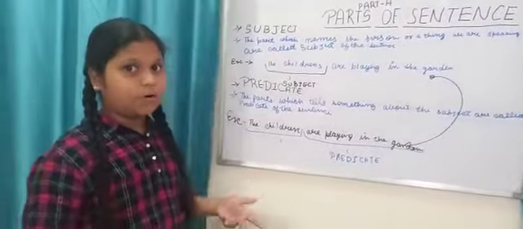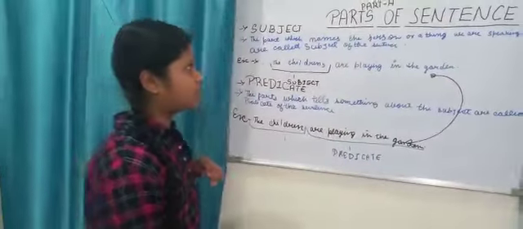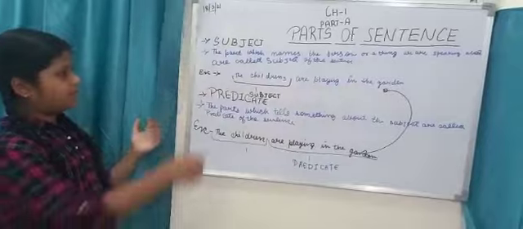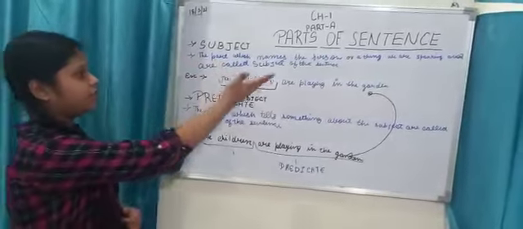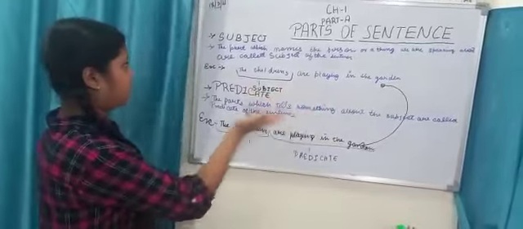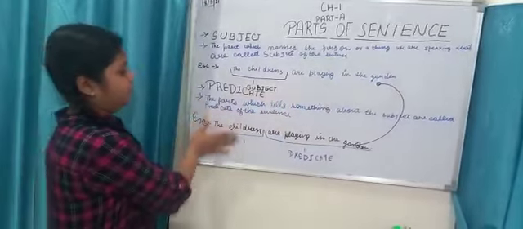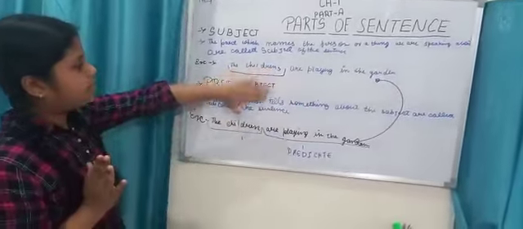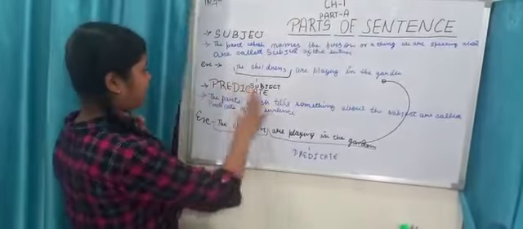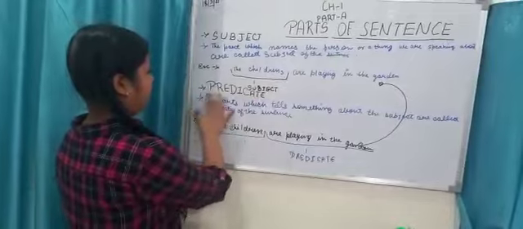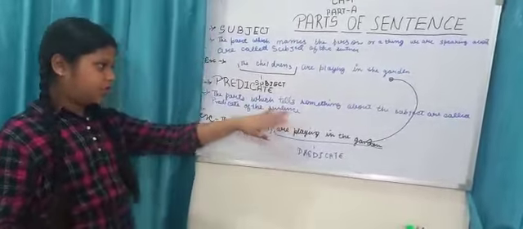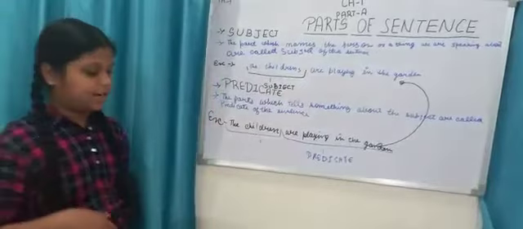Let's take a recap of the chapter. Today I have explained about parts of sentences. First we discussed the subject, the part which names the person or a thing we are speaking about. We took an example, and the same example we have taken here also to understand it clearly. Second, we studied the predicate, the part which tells something about the subject, called the predicate of the sentence.